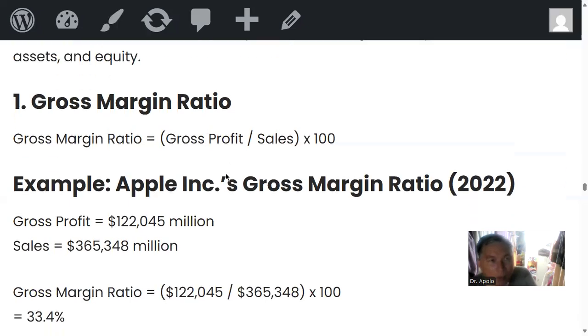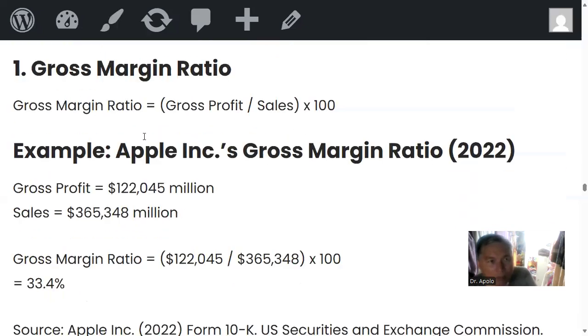So we have number one, gross margin. The gross margin ratio, by formula, is a measure of gross profit over the sales. Example, Apple's gross profit is 122,000 million, and sales is 365 million.